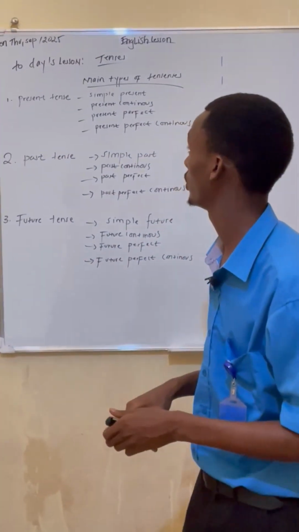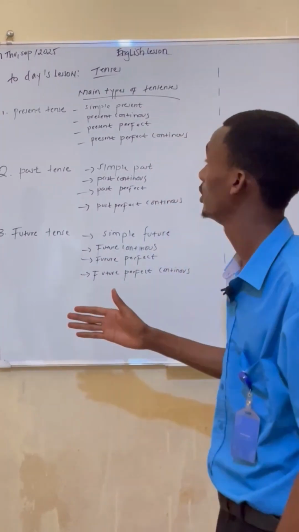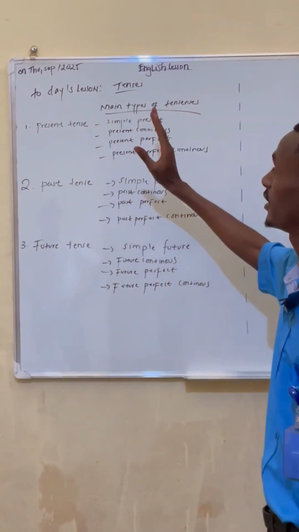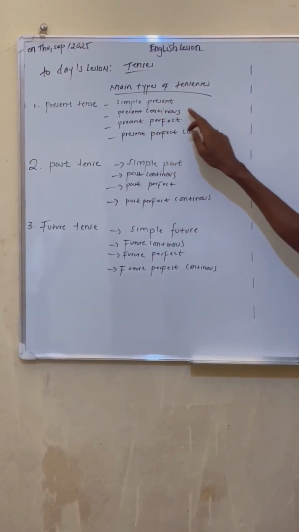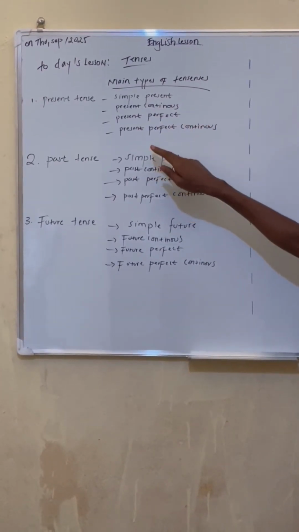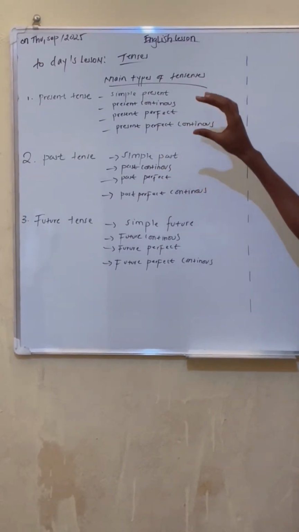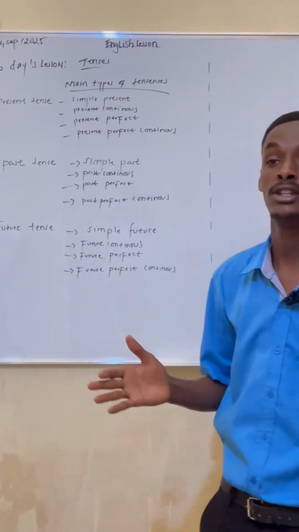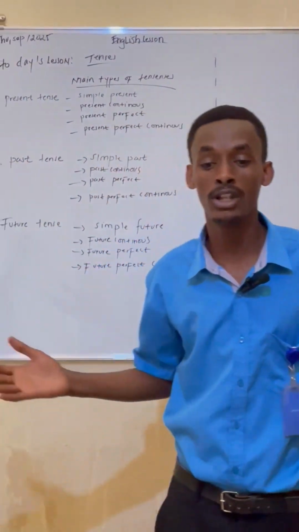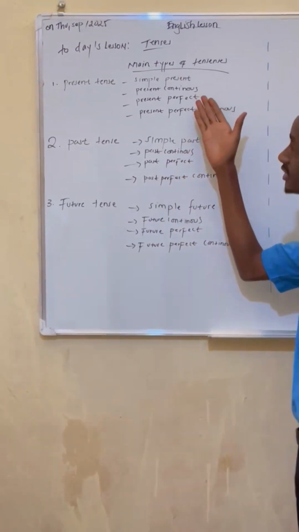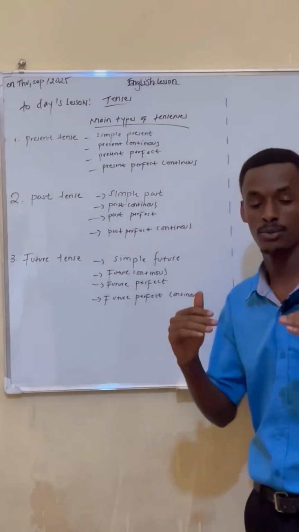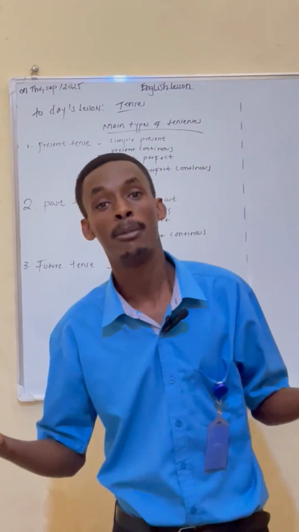So I'm going to show you what we call present tense. Present tense is divided into 4 categories. We have simple present, present continuous, present perfect, and present perfect continuous. So these are categories which are in present tense. So you might wonder how these categories working together. Yes? So these categories, so far we might be in present tense, but actually